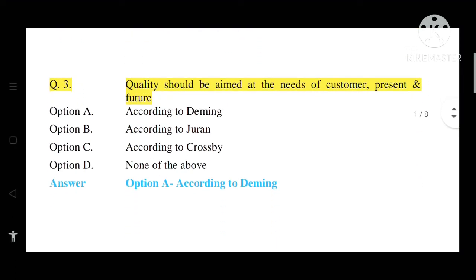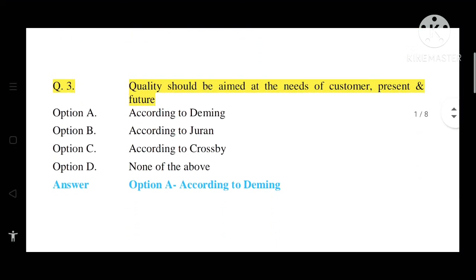Question number 3. Quality should be aimed at the needs of the customer, present and future. Option A, according to Deming. Option B, according to Juran. Option C, according to Crosby. Option D, none of the above. So the above definition is according to option A. So the answer is option A, that is according to Deming.